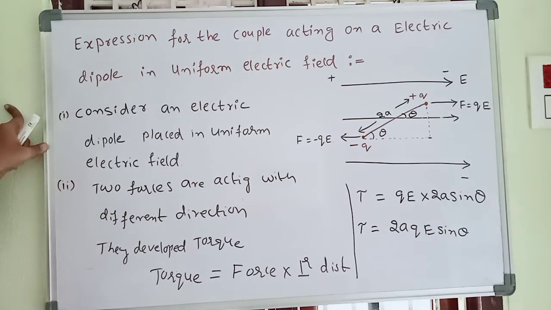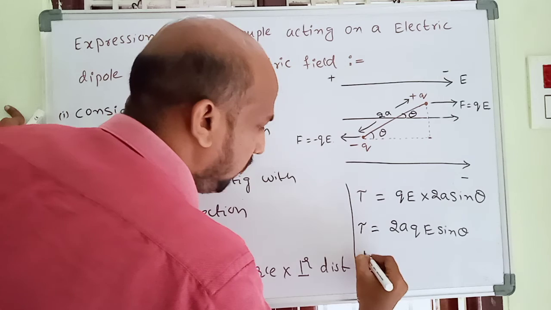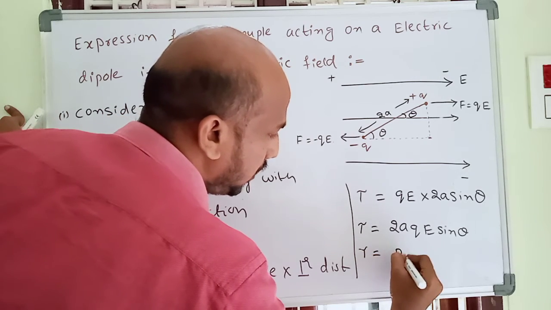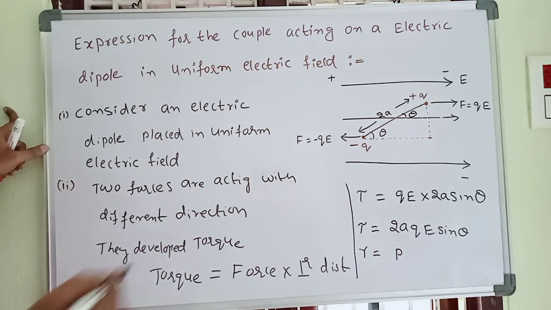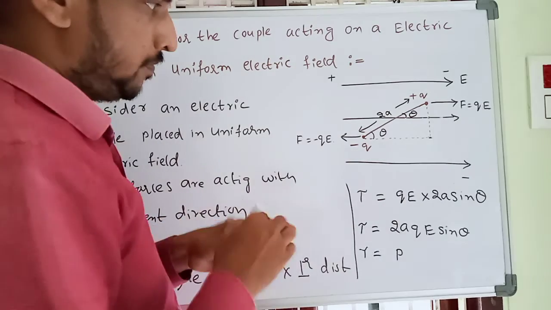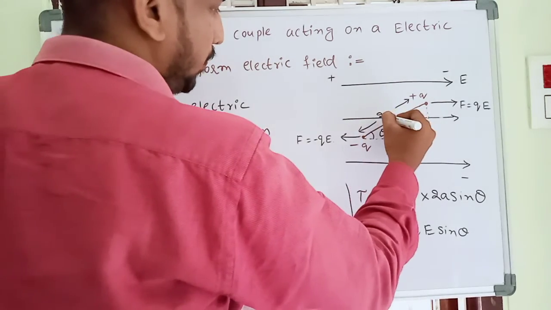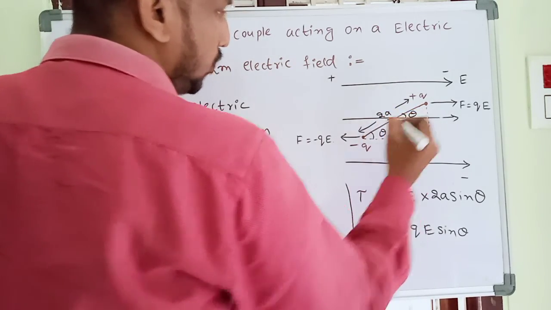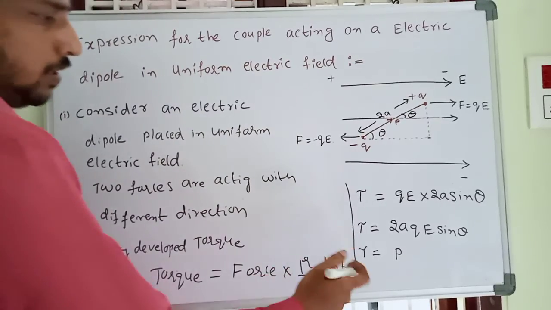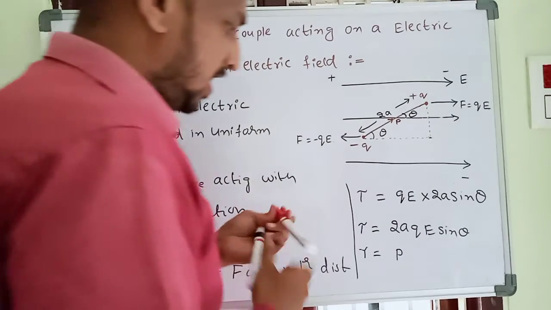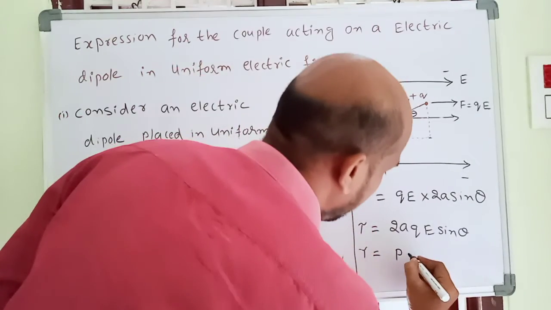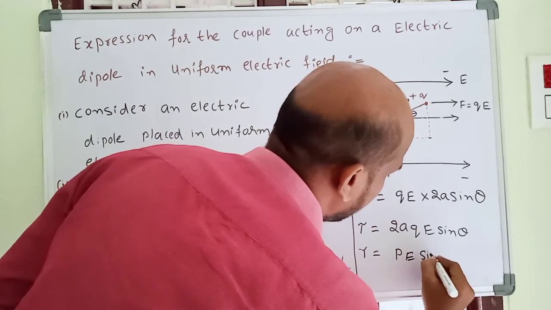So tau is equal to, what is 2aQ? 2aQ is P, the electric dipole moment. This is the dipole moment P. So the dipole moment 2aQ is P, and we get P into E sin theta.